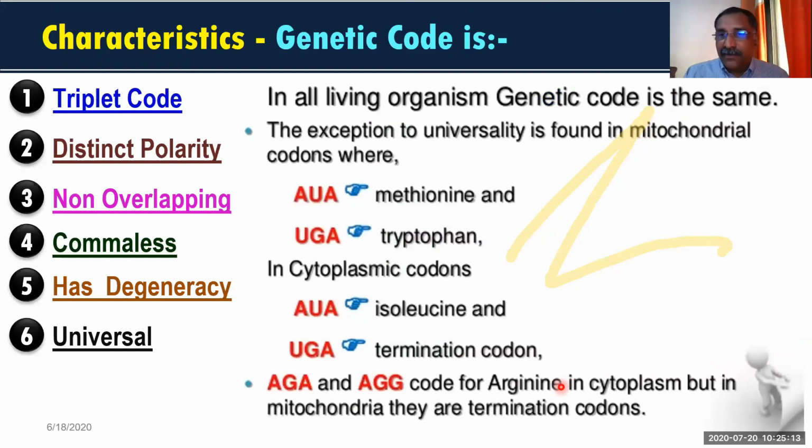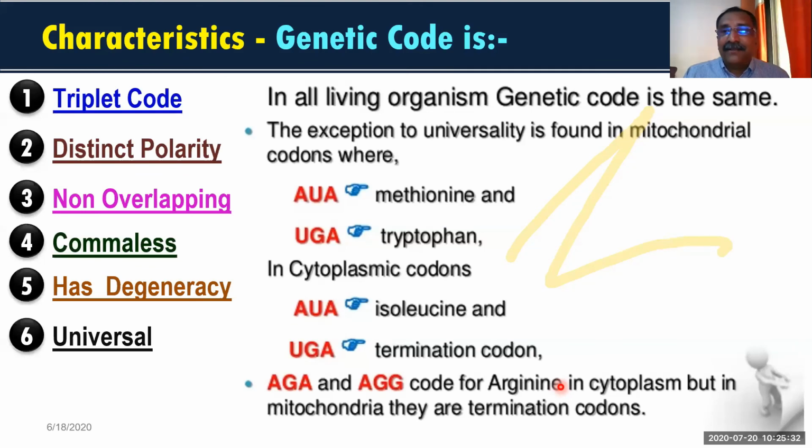Okay. Wherever more than one codon represents one amino acid, you can notice that one amino acid is represented by more than one codon. You can say the first one and second one will be same and the third one will not be same.